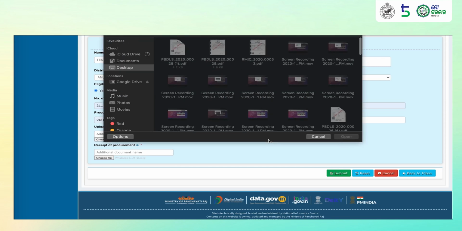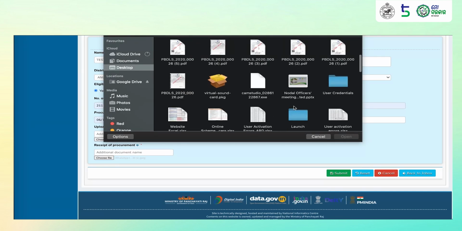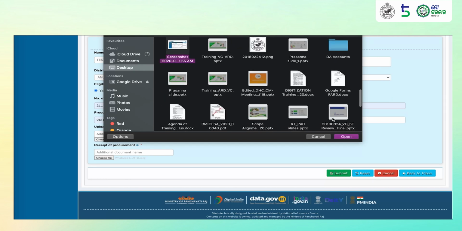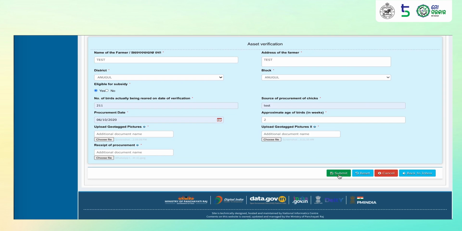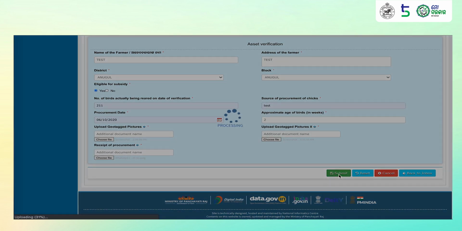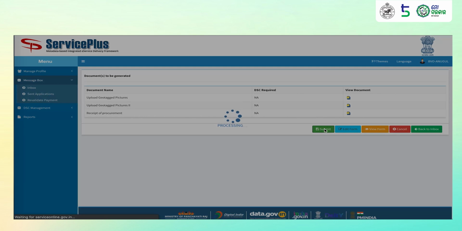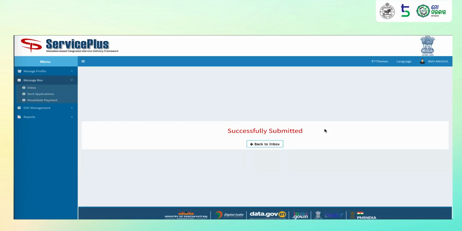He may also attach receipt of procurement. Click on submit. Once BVO has submitted the verification, it will be sent to the AD&VS for verification and scrutiny.